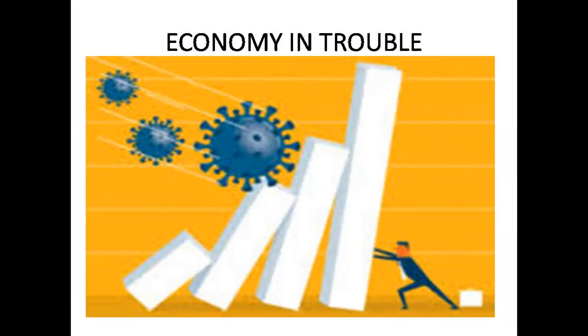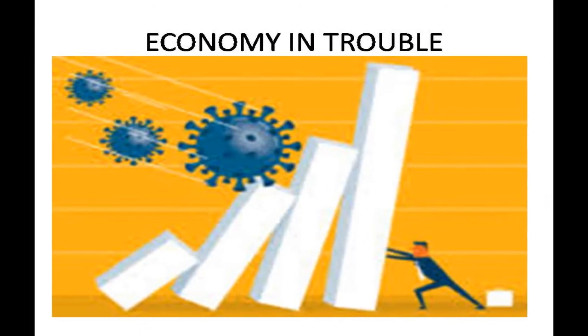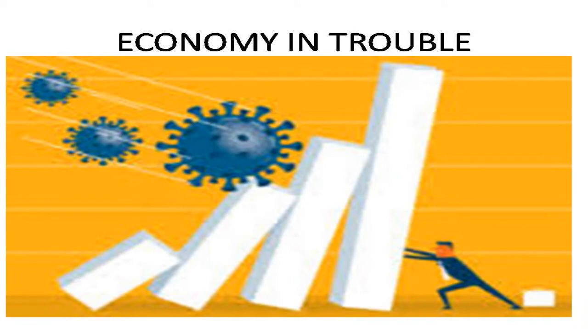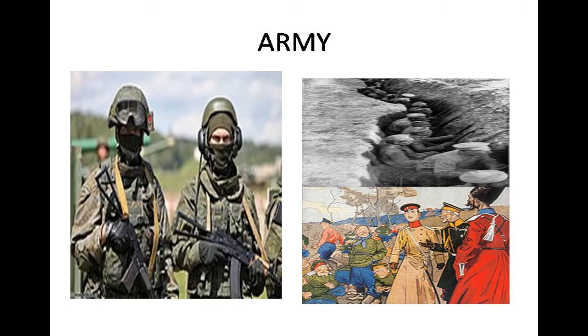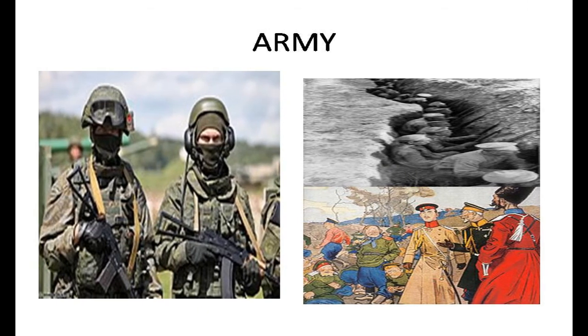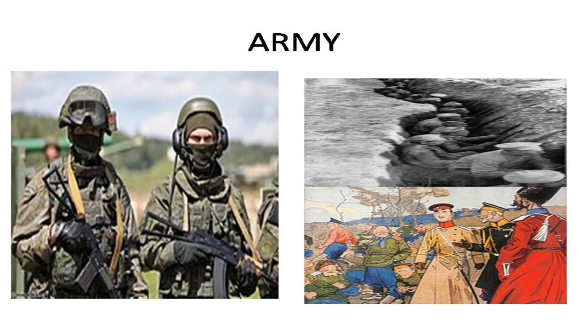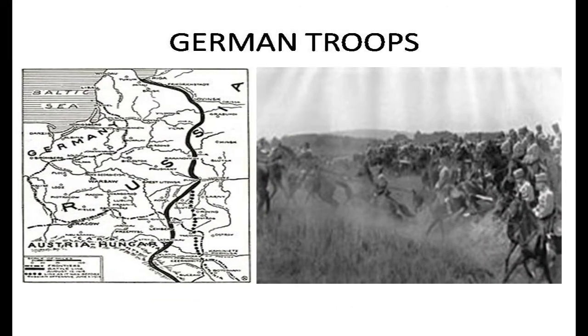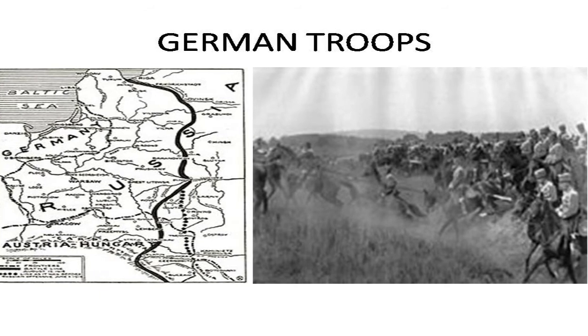And the Russian economy suffered a lot when it became part of the First World War. Even though Russia had the largest army in the world at the time, it suffered heavily when it faced industrially developed Germany. 2 million soldiers and civilians lost their lives because of this First World War.